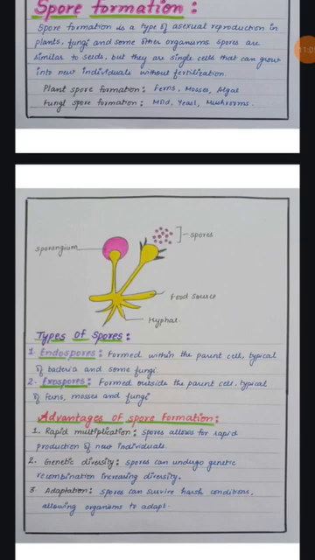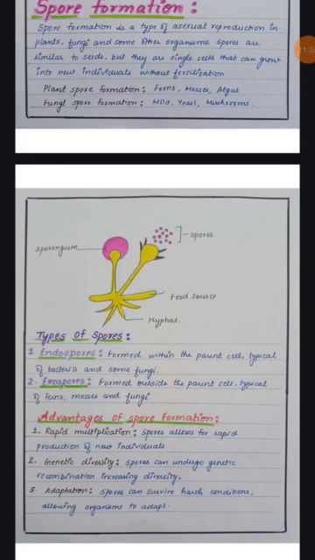Two types of spore formation: plant spore formation and fungal spore formation. Plant spore formation happens in ferns, mosses and algae. Fungal spore formation happens in mold, yeast and mushroom. Here is a diagram representing spore formation. There are two types of spores: endospores and exospores.